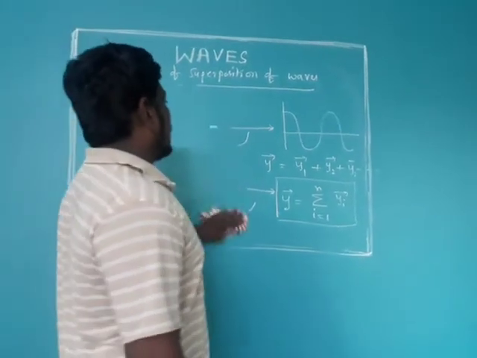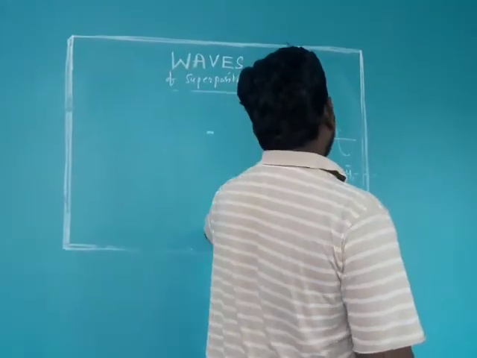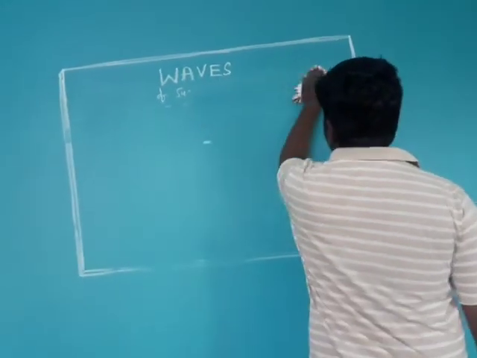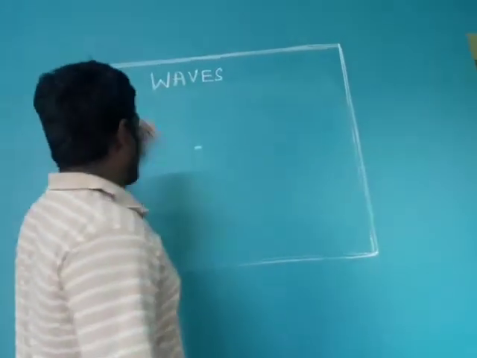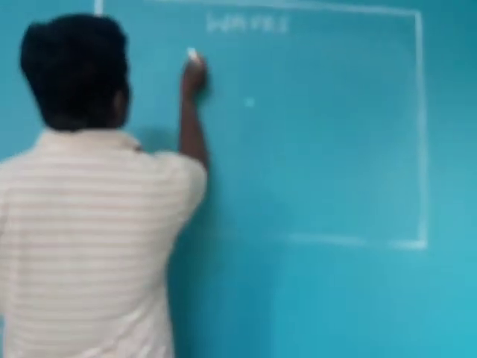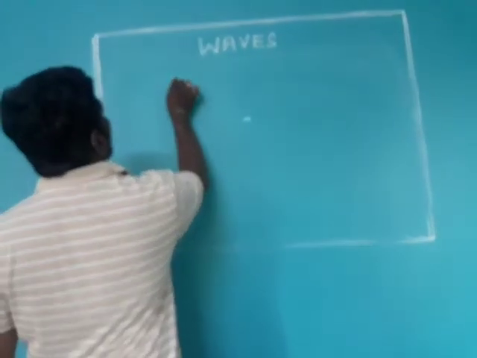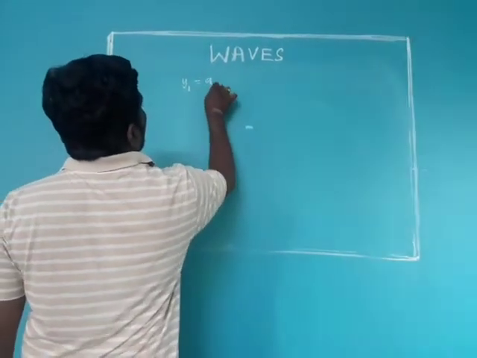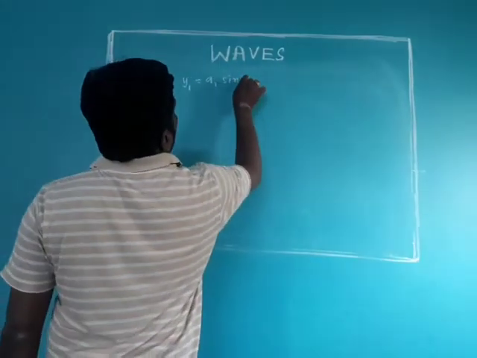So we will write this mathematically by taking two waves. If one wave is falling on another wave, let me finish this derivation; you will understand in a better way. So we'll take only two waves. The first wave displacement is y1, which is a1 sine omega t.